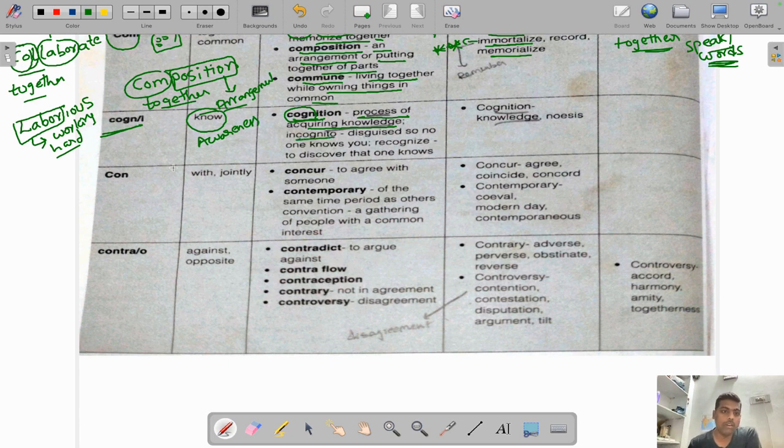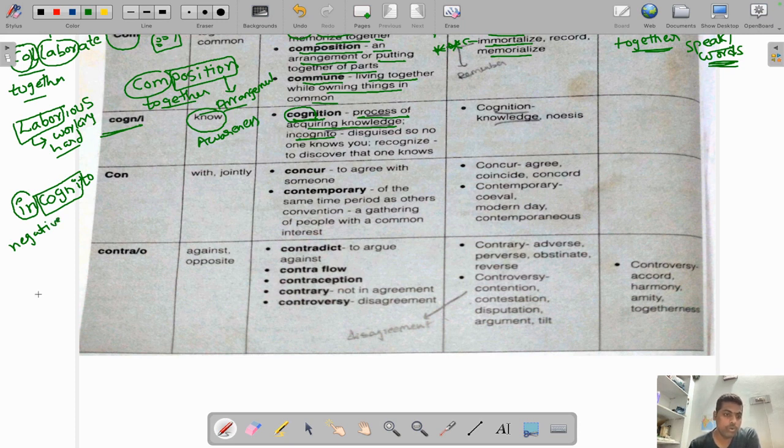Now coming to incognito, let me split this one. As I mentioned earlier, cogni is something related to knowing something. If you put IN here, it is negative, meaning you don't know that thing. So that's what incognito means.